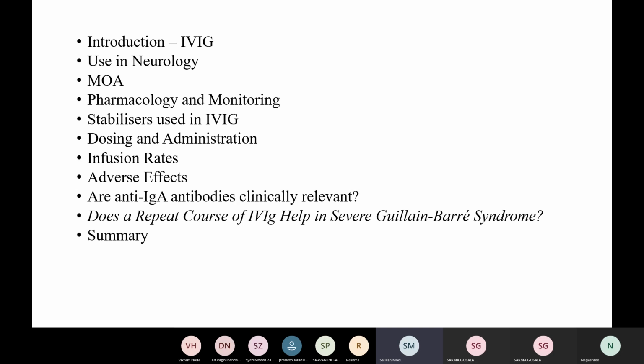We will be covering the topic under these headings: introduction, use of IVIG in neurology, mechanism of action, pharmacology and monitoring, the stabilizers used in IVIG, dosing and administration, infusion rates, adverse effects. Are anti-IgA antibodies clinically relevant? Does a repeat course of IVIG help in severe GBS? And finally, the summary.